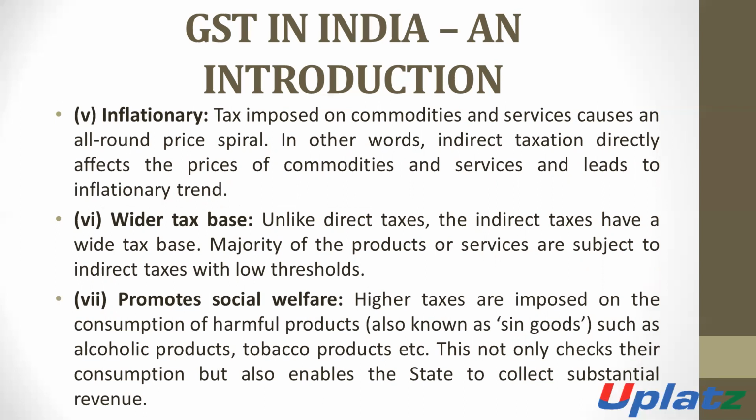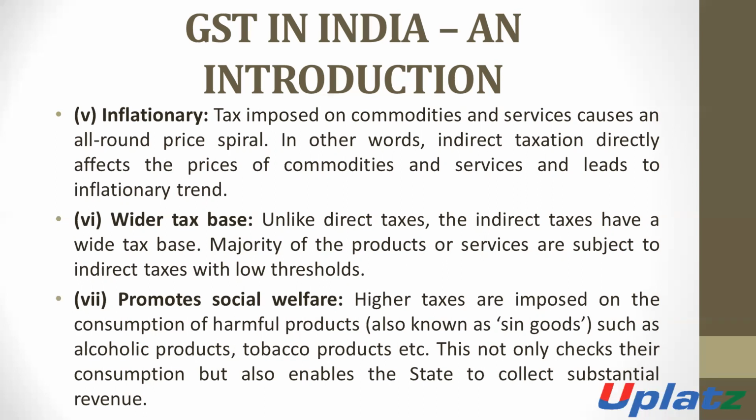Means in the case of indirect tax, when the tax is levied on the goods or on the services, then it creates a price spiral. Due to these taxes, there is an increase in the price of goods and services.